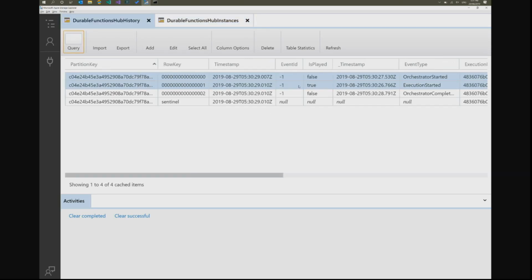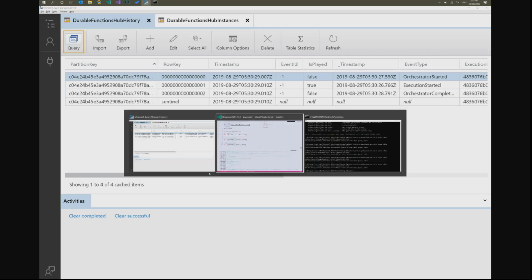If we have a look at the history, we can see what phases that instance has gone through. You can dig into this data. It's not particularly interesting unless you know what you're looking for. You're better off using the APIs, but it's good to know that this stuff is there. So if you have to do diagnostics, or any sort of debugging, it's there. You can find it and you can track what's happened to something. The partition key is the ID of the particular instance that was started.